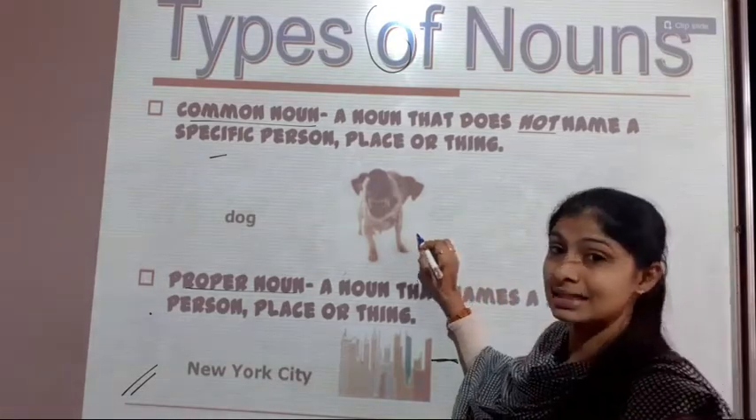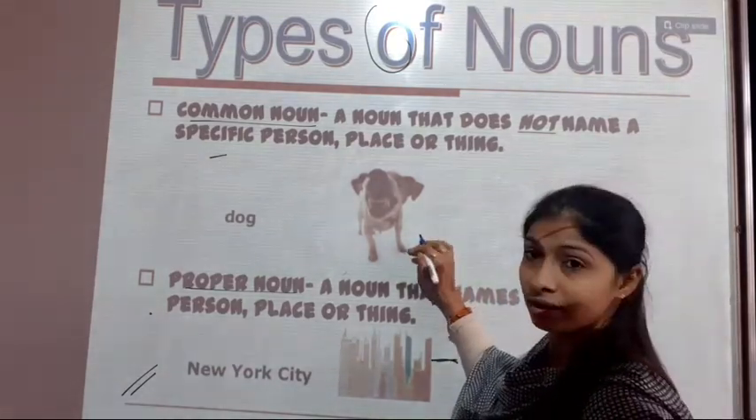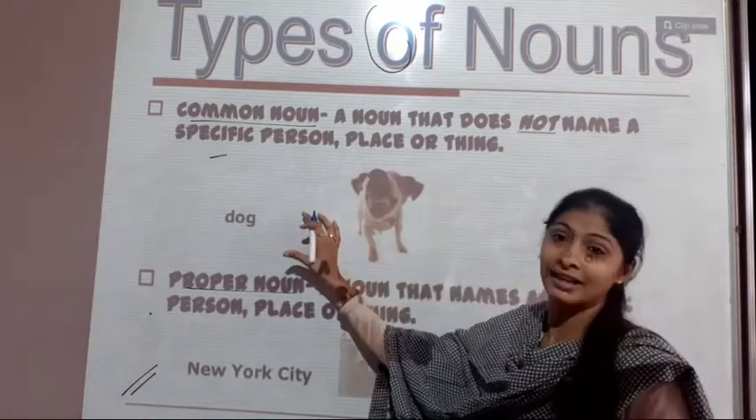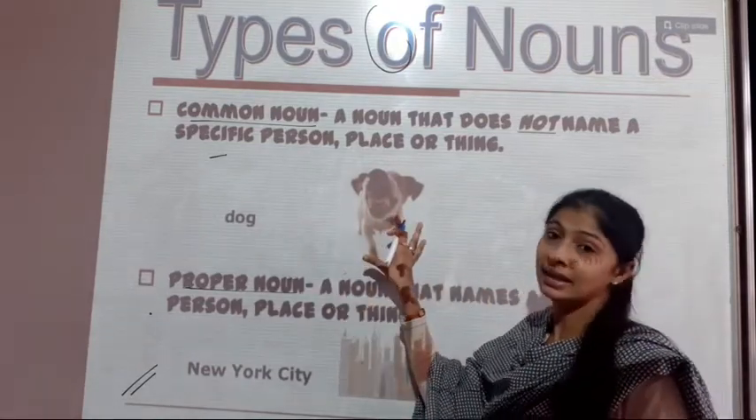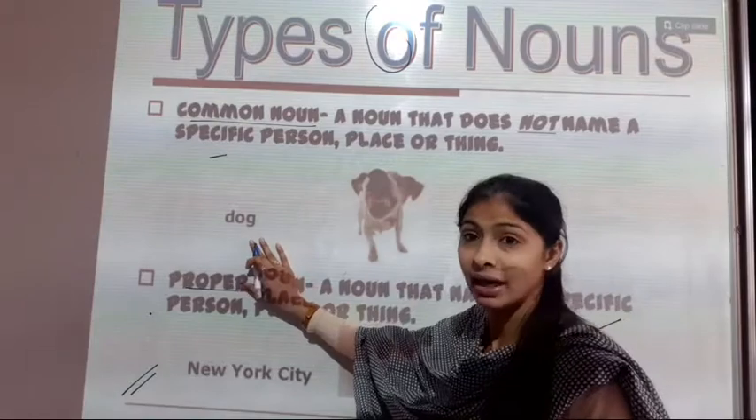Here you can see in this example, dog. The dog's name is not given here. Only the thing is given here, that is the common noun.